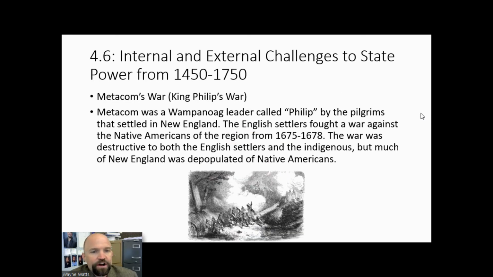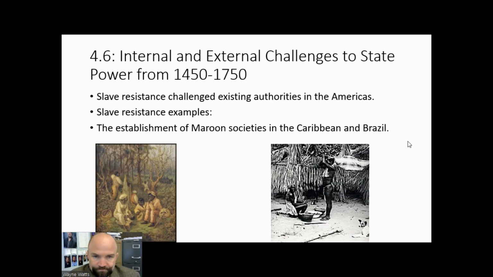Another example is Metacom's War, or what is often known in the United States as King Philip's War. The British didn't like pronouncing Metacom's name, so they nicknamed him King Philip. Metacom was a Wampanoag leader that was called Philip by the Pilgrims that settled New England. The English settlers fought a war against the Native Americans of the region from 1675 to 1678. The war was destructive to both the English settlers and the indigenous Native Americans, but much of New England became depopulated of Native Americans as a result of the war.